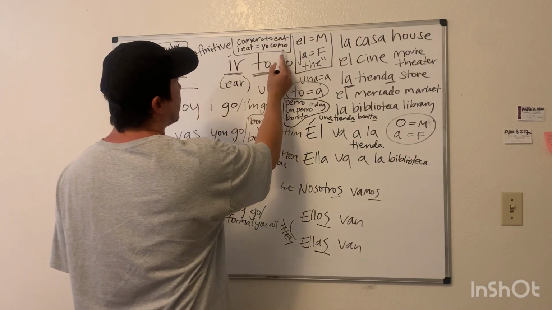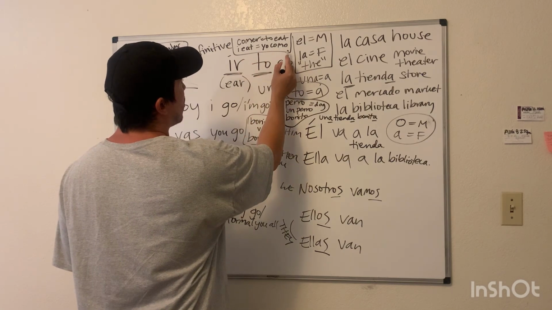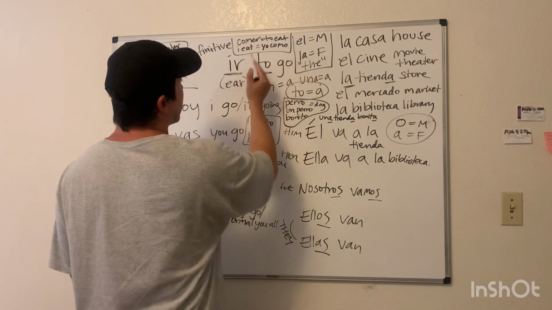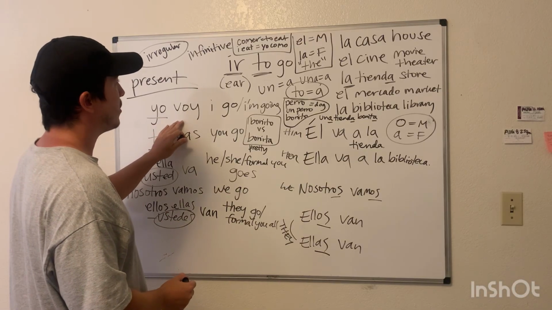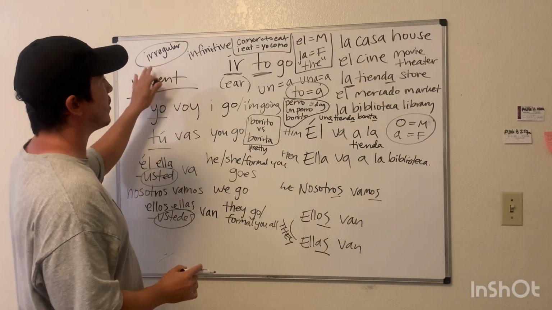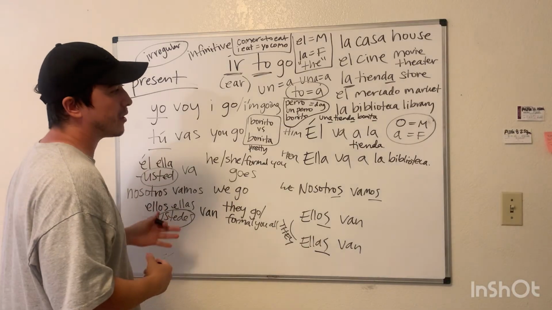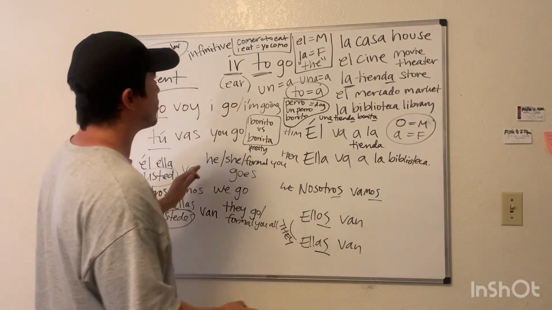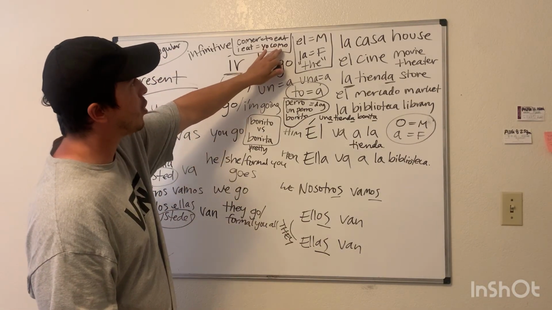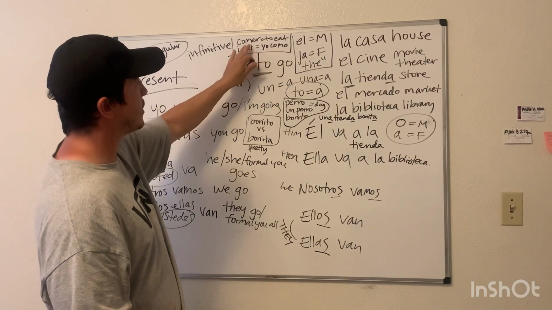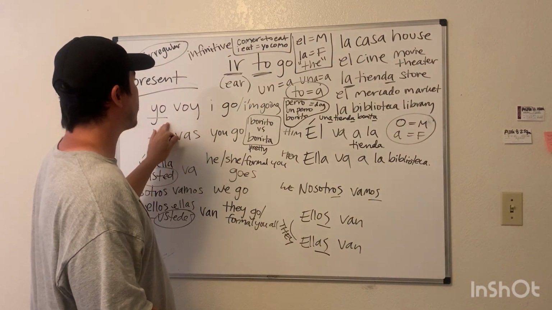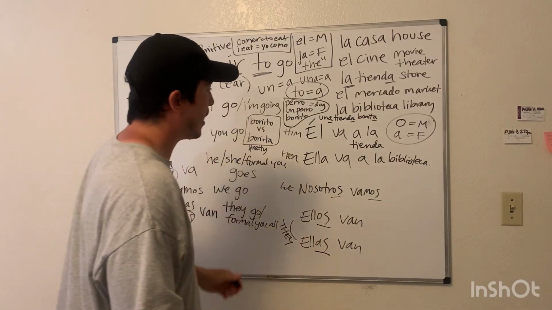Yo como for comer. So the fact that this yo voy comes out of nowhere is just that this is irregular, and you just end up memorizing the different patterns, okay? But usually it's very easy, yo como for comer, and you can tell, well, this goes with this. This, you just remember, yo voy is ir, all right?